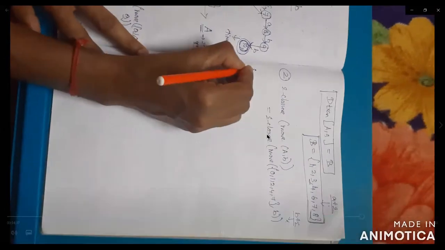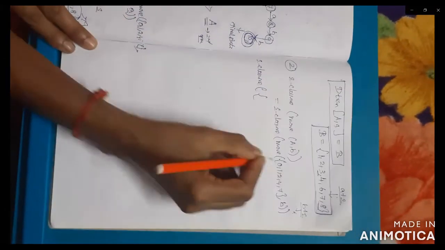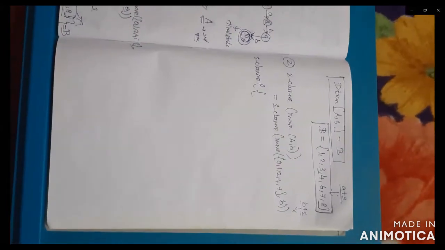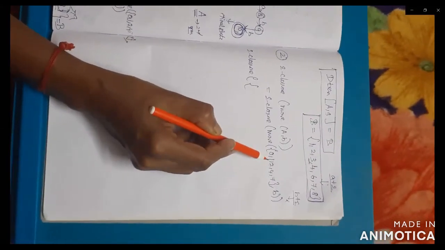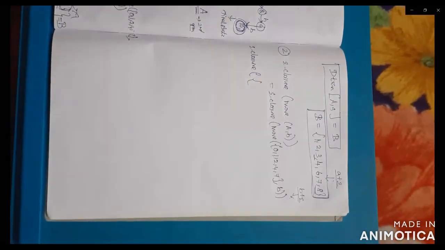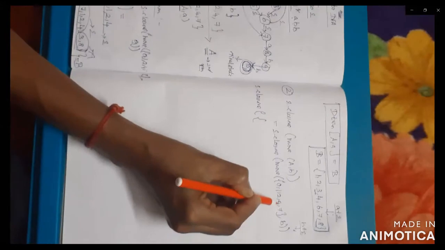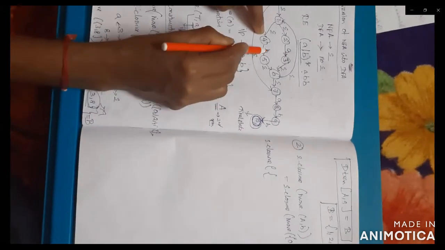So here check E-closure of 0, 1 to 4, 7. 0 to 1 is empty, no need to add. Check 1: 1 to 2, 1 to 4, no need to add. 2 can move to the next state 3, but the input symbol is A, so no need to add. Next go for state 4. 4 can move to the next state 5. So here the input is B.